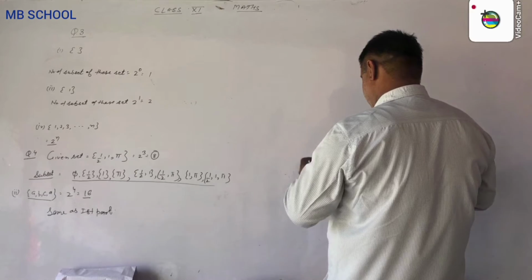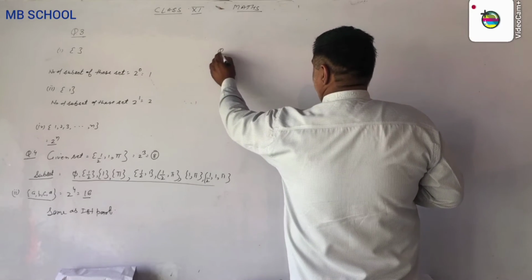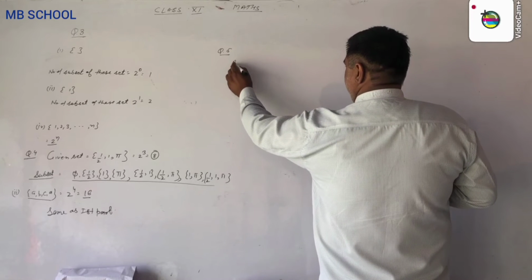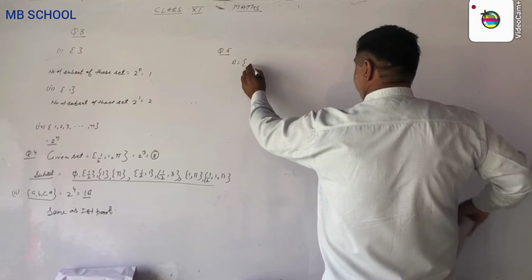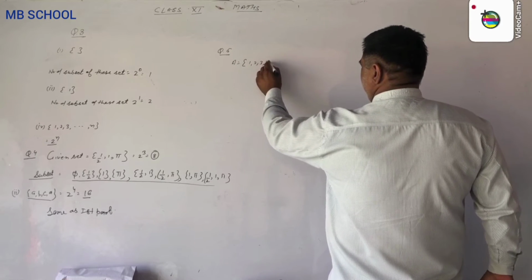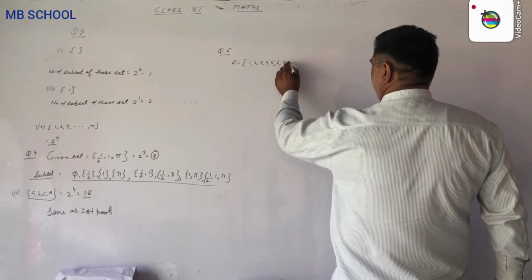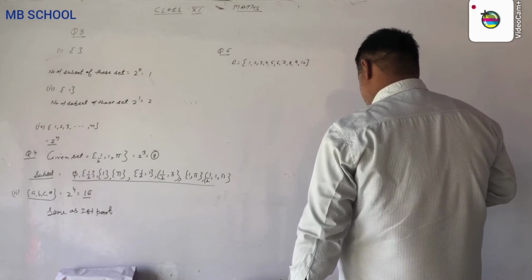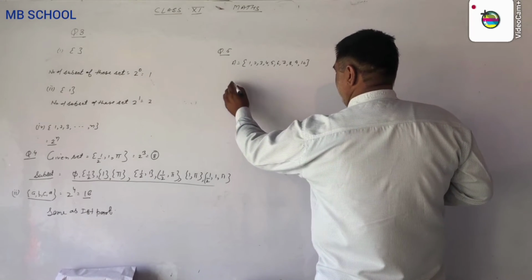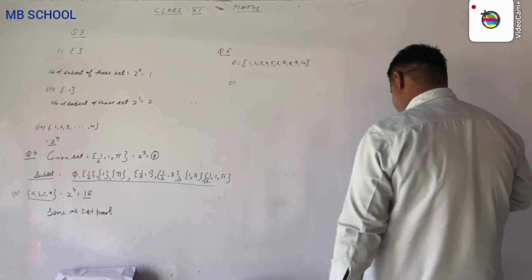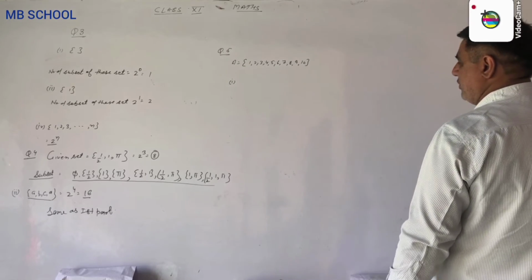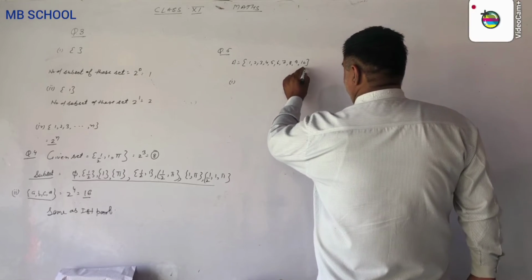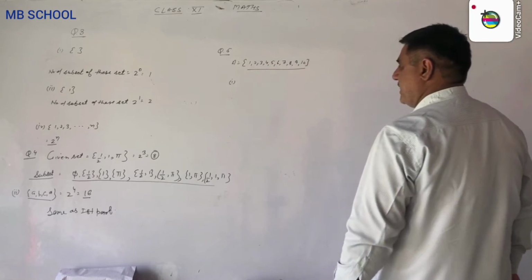Now question number 5 says that a set A is given as 1 to 10: 1, 2, 3, 4, 5, 6, 7, 8, 9, 10. For the first option, write the subset of A that contains all odd numbers. Of the 10 elements, we write those elements which are odd.